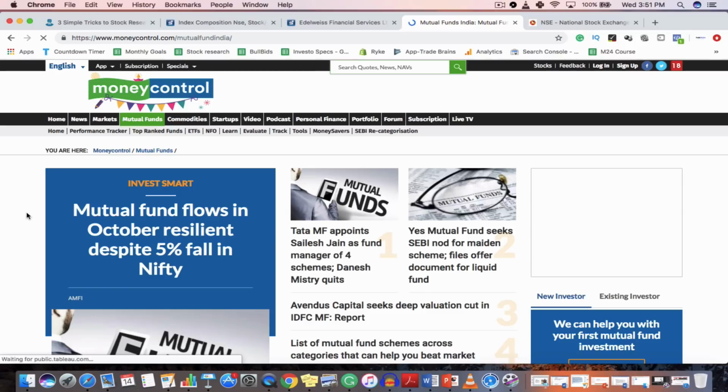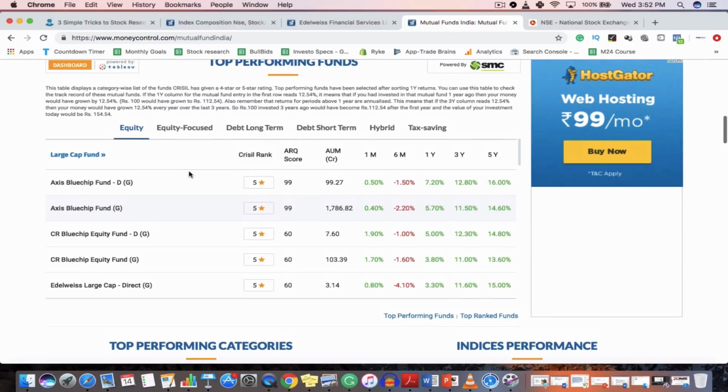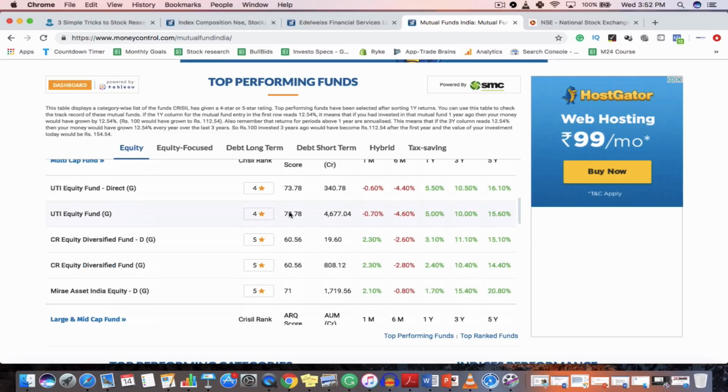No, I'm not teaching you how to research mutual funds. I'm teaching you how to research stocks. But by looking at mutual funds, again, it will give you a good idea of how to research stocks. This strategy is very simple. Just go to the mutual funds page and look at the different mutual funds and what returns they are giving.